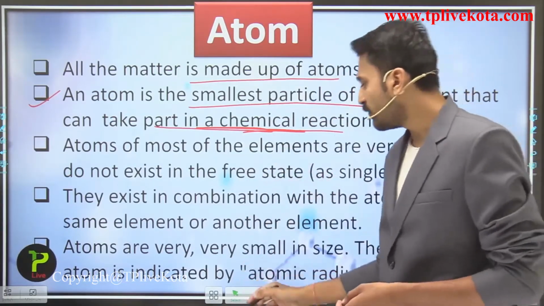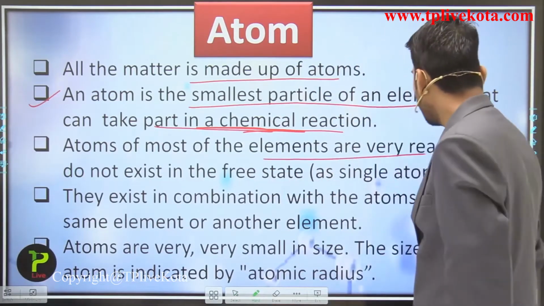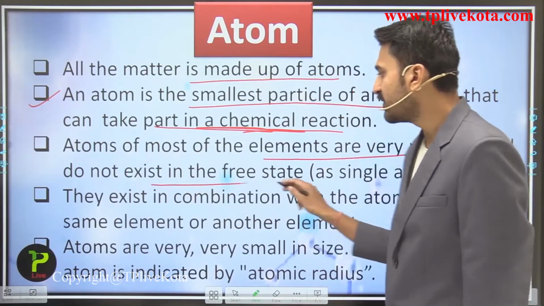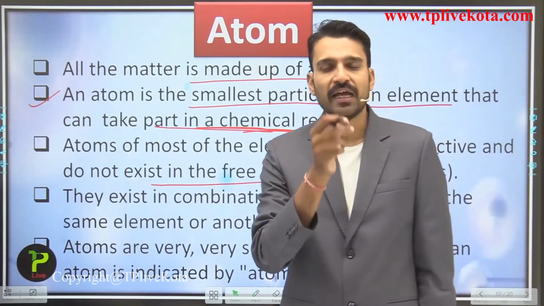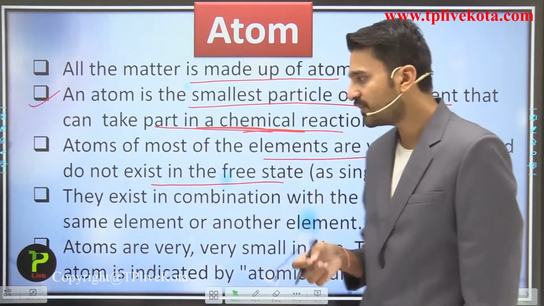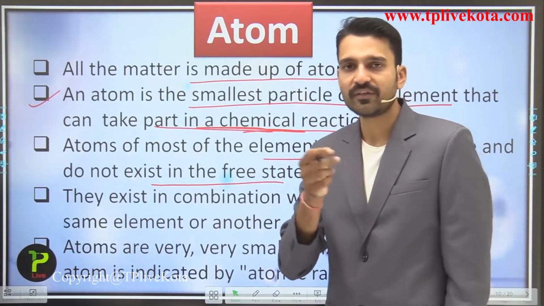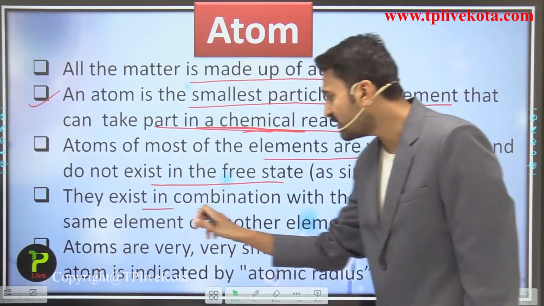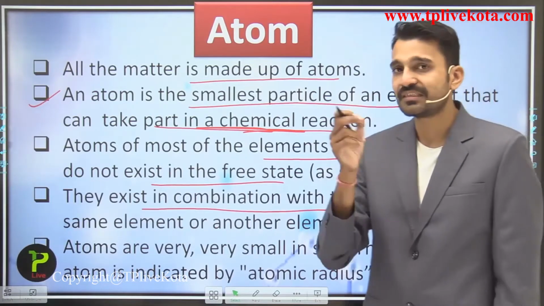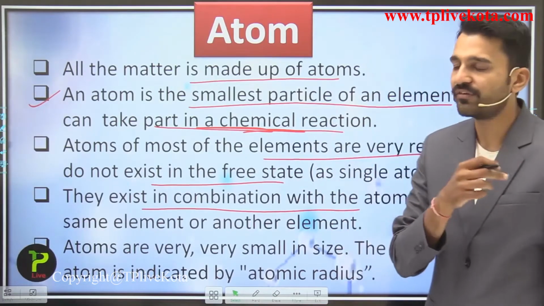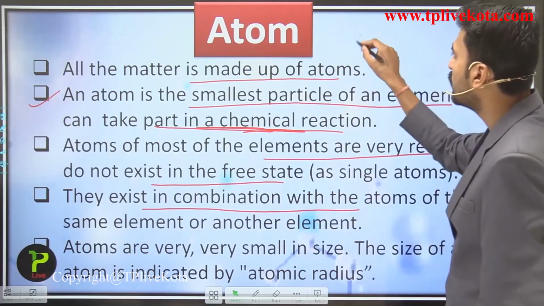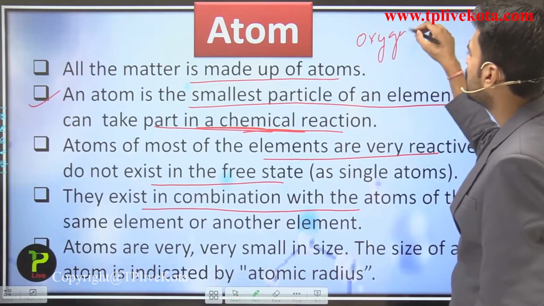So atoms of most of the elements are very reactive and do not exist in the free state. Only the atoms of some elements exist in the free state. They exist in the combined state with the atoms of the same element or with the atoms of a different element. Just for an example, if I talk about oxygen, so what is oxygen?